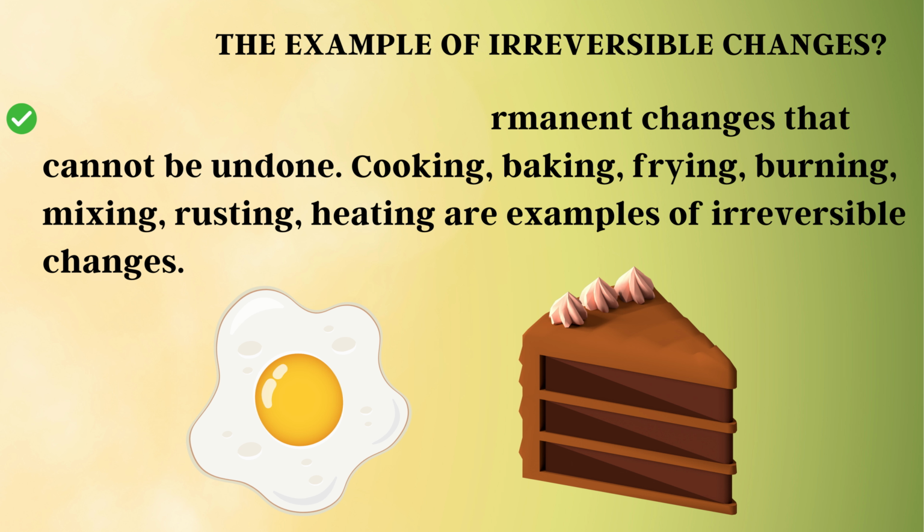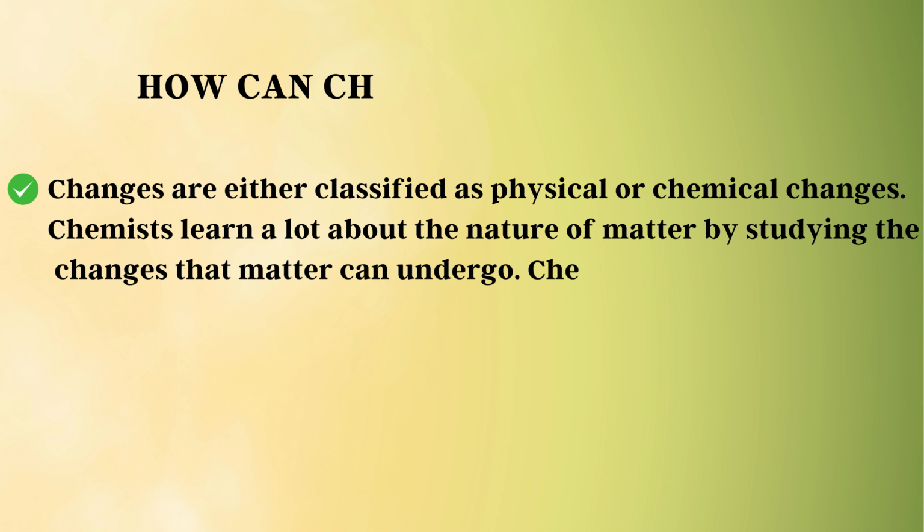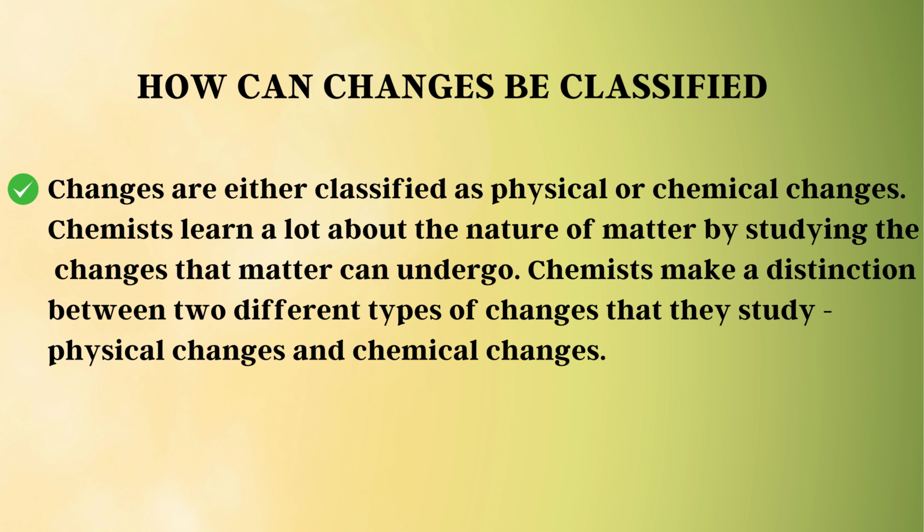How can changes be classified? Now we'll talk about how changes are classified as either physical or chemical changes. Chemists learn a lot about the nature of matter by studying the changes that matter can undergo. Chemists make a distinction between two different types of changes that they study: physical change and chemical change. So we can say that which things are reversible, that is called physical change, and which things cannot be reversed, that is called chemical change.